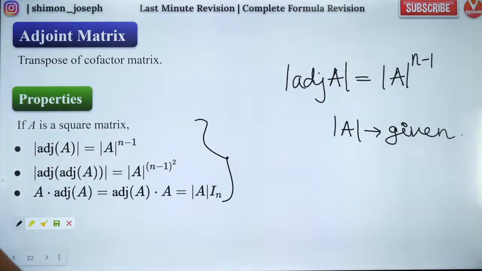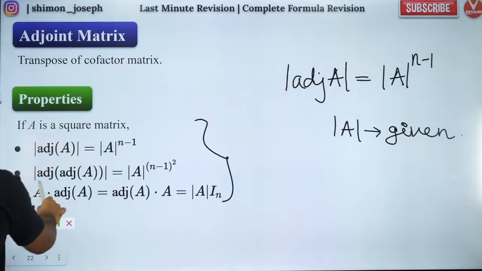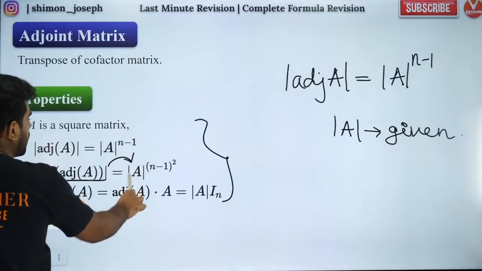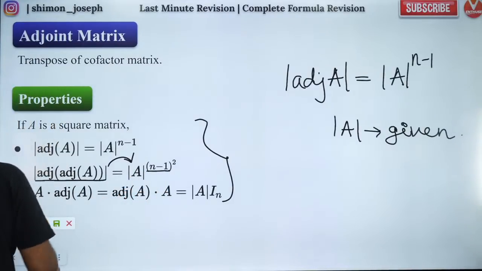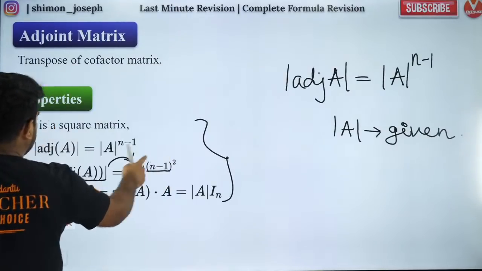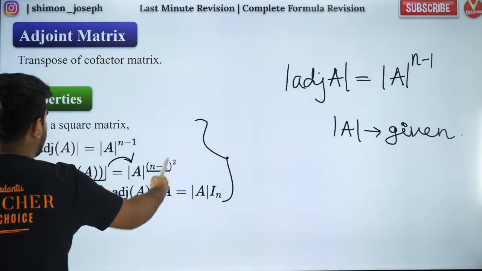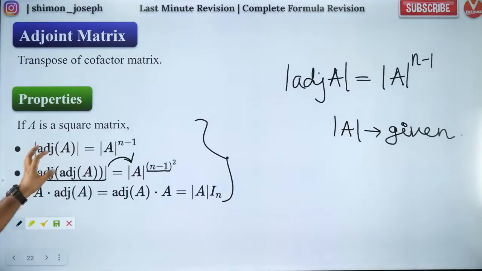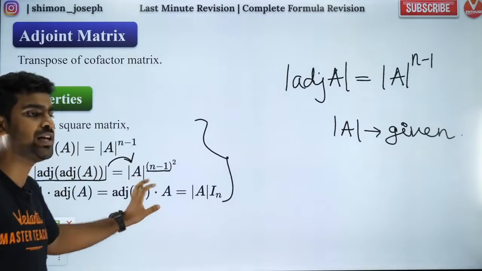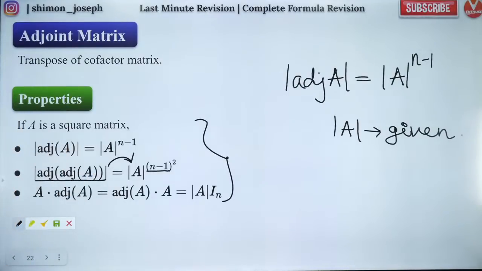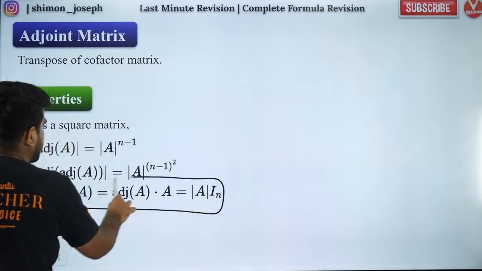Yes? Fantastic. Then you have adjoint of adjoint of A. That is also an important formula which is given over here. Please make a note of it, guys. Adjoint of adjoint of A is det of A to the power n minus 1 square. So if you have 3 adjoints, it will become cube. If you have 4 adjoints, you will have power 4. If you have 5 adjoints, you will have power 5. So I want you to remember that. It's a very nice formula, people. I hope you guys are noting it down. It has been asked in JEE Advanced also. Got it?